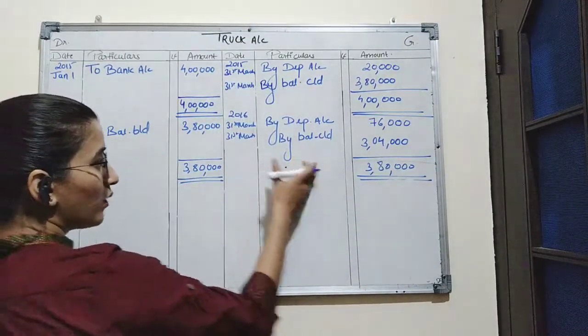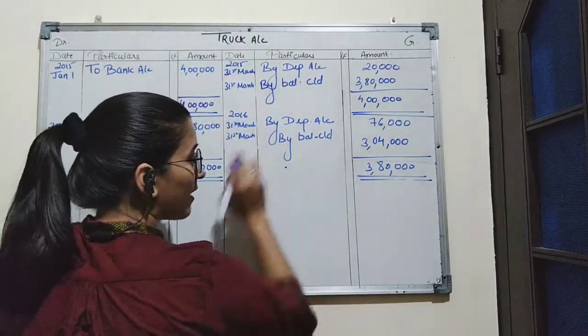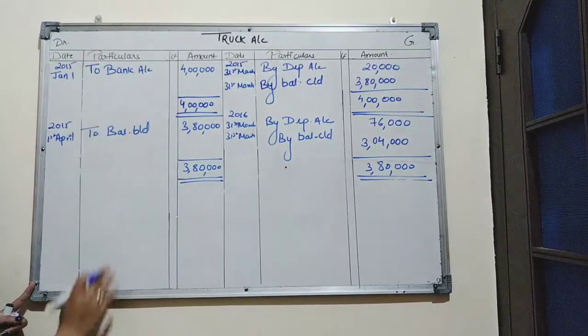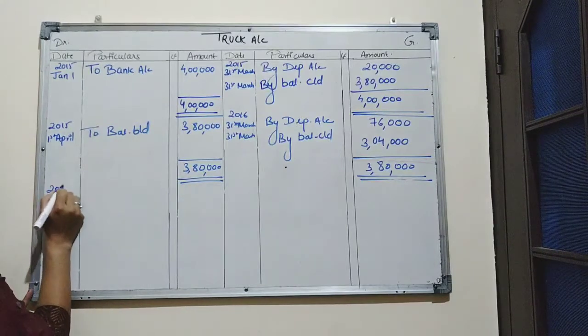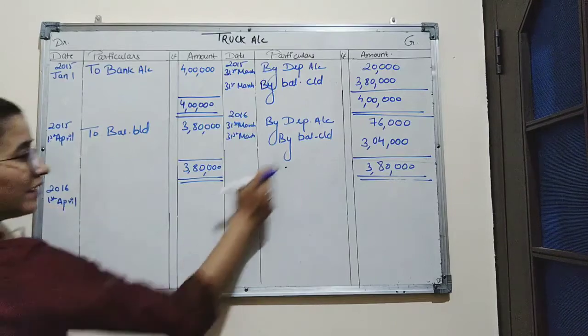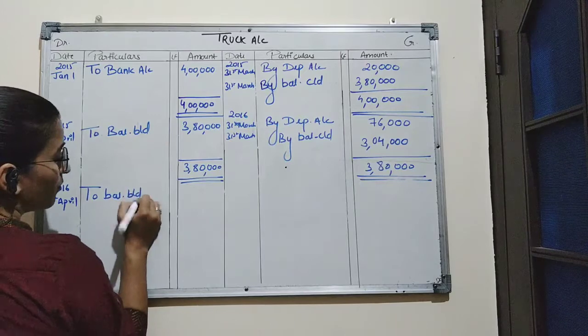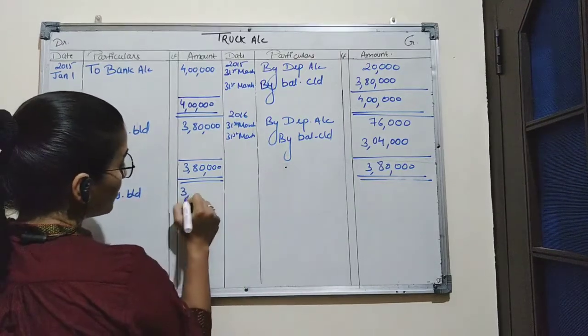The balance carried down here is 3,04,000. This balance carried down will be the balance brought down in the next year. Next year is on 2016, 1st April. We write this balance as to balance brought down and the amount is 3,04,000.